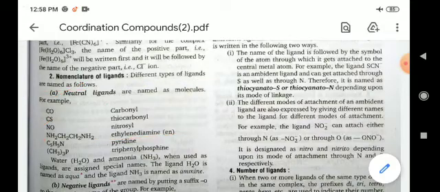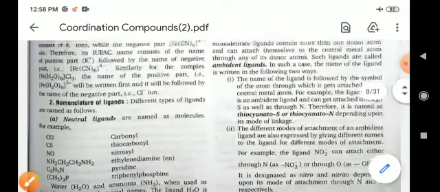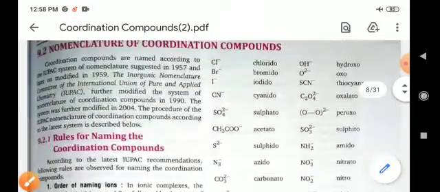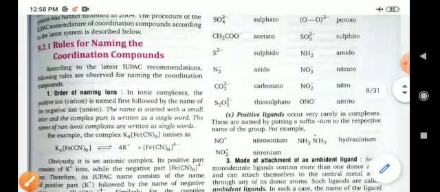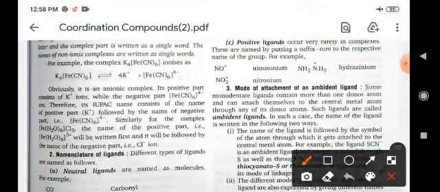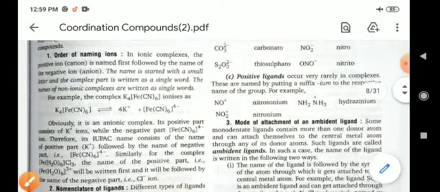Now, negative ligands means the ligands which carry a negative charge. There are many negative ligands given here: Cl is chlorido, then bromido, iodido, cyanido, sulfato, etc. Now, positive ligands are the ligands which carry a positive charge, for example NO+ is nitrosonium, NH3+ hydrogenium, and NO2+ nitronium. So these are positive ligands.